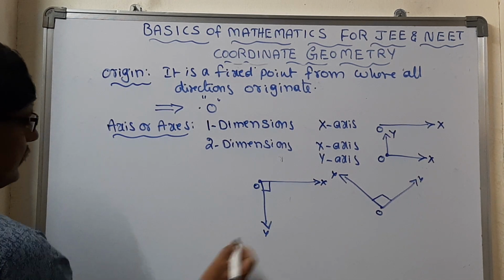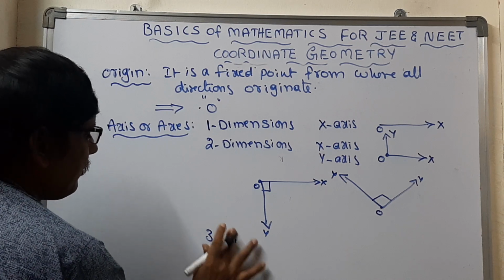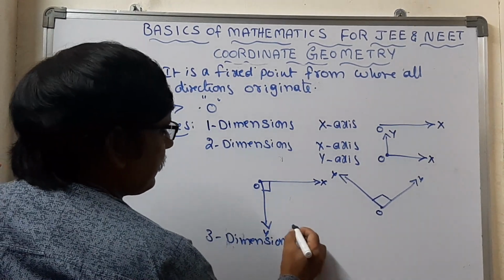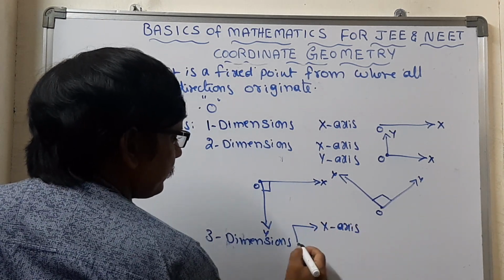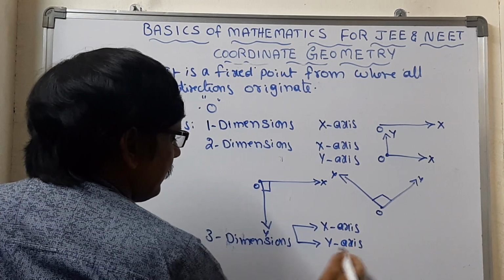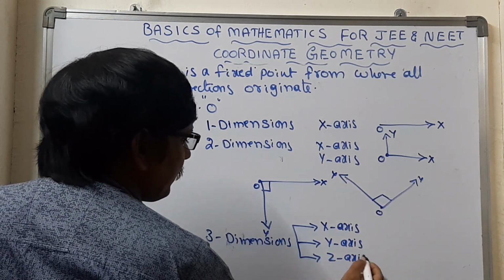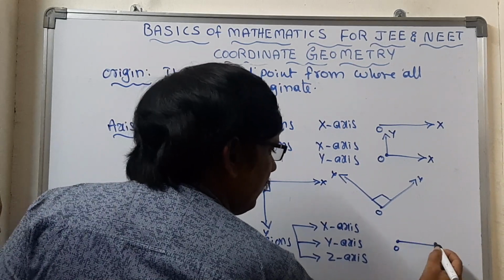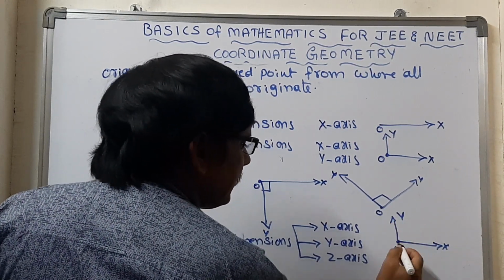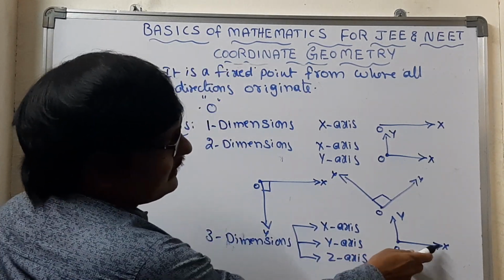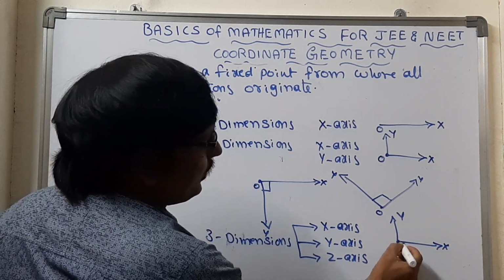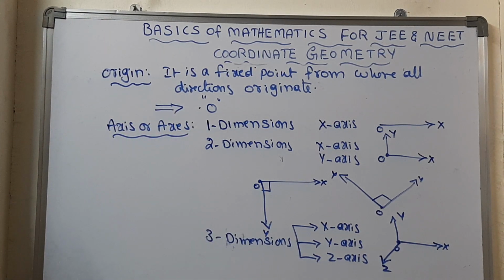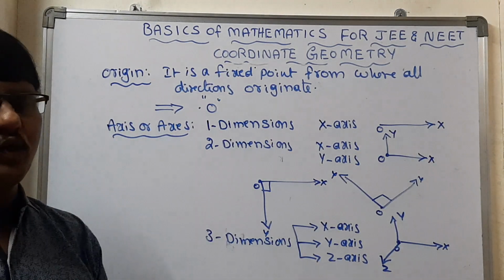Now let's take three dimensions. Three dimensions consist of three axes: the x-axis, the y-axis, as well as the z-axis. Here the x-axis and y-axis must be perpendicular, as discussed before, and the z-axis must be perpendicular to both x and y. Those three should be perpendicular to each other.